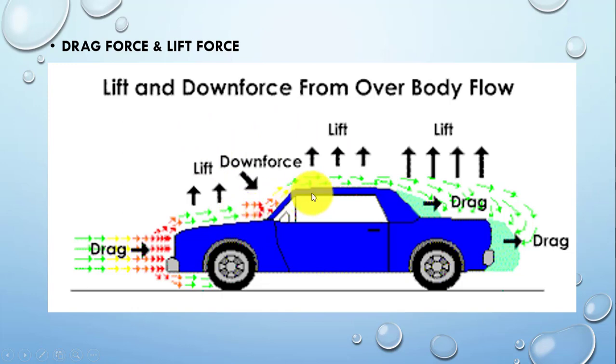Let's see that. Assume the vehicle is going in this direction, and when the vehicle is passing through the air medium, the airflow, which is shown by the arrows around these green, yellow and red colors, those air streamlines will be cut due to the car shape.